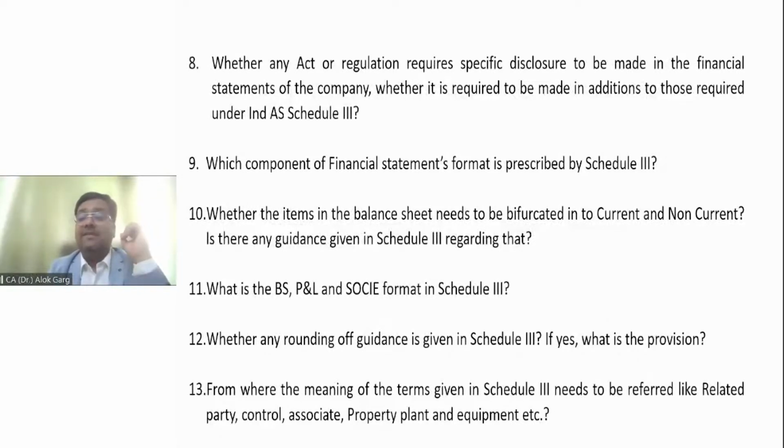Why? Because financial statement are something which is audited by the chartered accountant, audited by the auditor. So they want that if they put these requirements in the financial statement, it will get audited itself. In addition to the management, the responsibility will also lie with the auditor. That is why some act or regulators talk about inclusion of some specific disclosure in the financial statement. I hope it is clear to all of you, friends. So whether it is required to be made in addition to those required in Ind AS Schedule 3, yes.